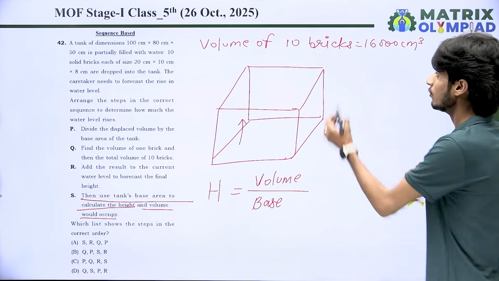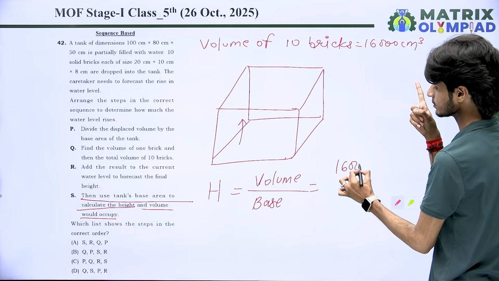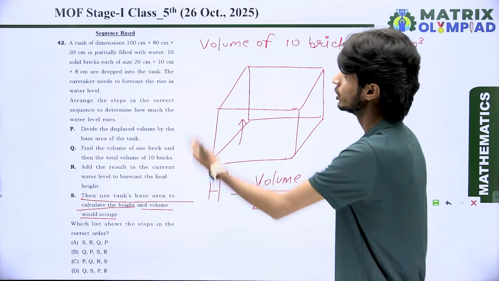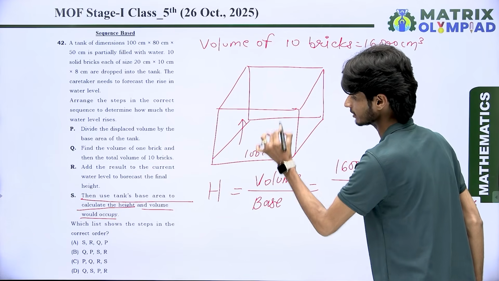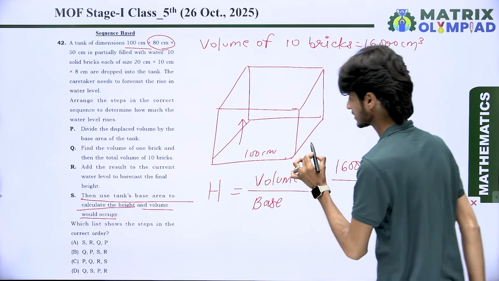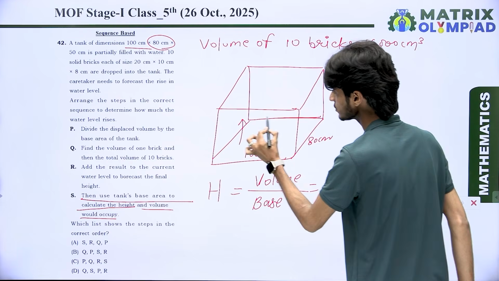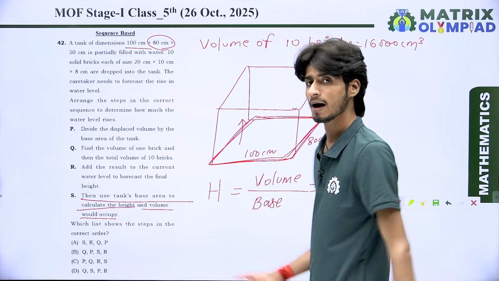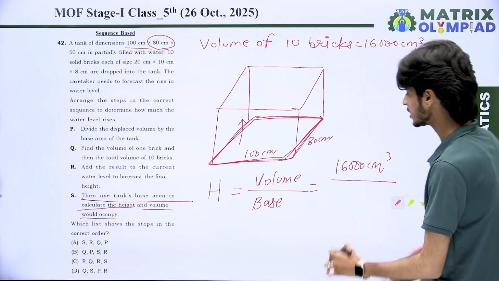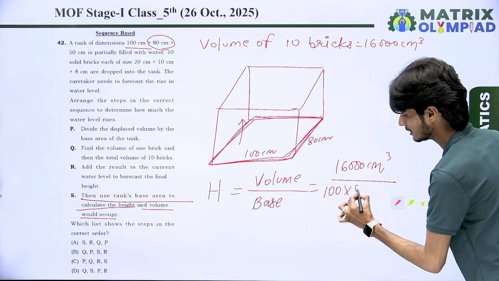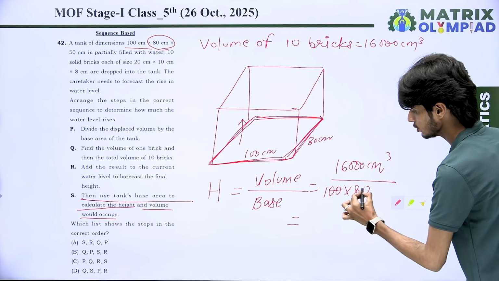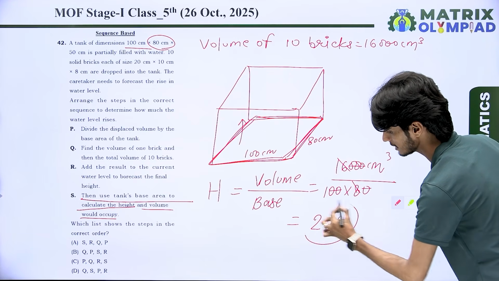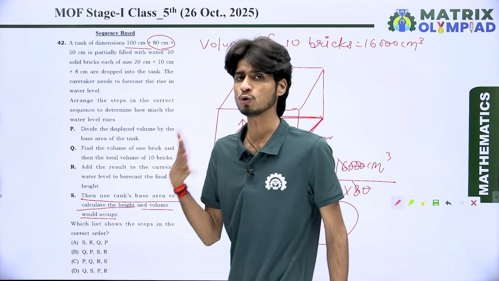Got it? So look here. Volume is 16,000 centimeter cube, and you want to find the base area of the tank. Dear students, you have length as 100 centimeter, yes or no, and breadth as 80 centimeter. In the base we use only length and breadth, because length and breadth make the base of the tank, and area is equal to length multiplied by breadth. That means 100 multiplied by 80. So after cancelling, 16,000 divided by 8,000 gives 2. It means the resulting increase in height is 2 centimeter.